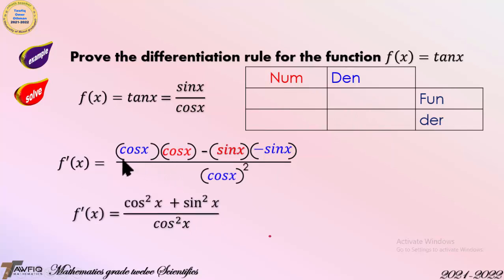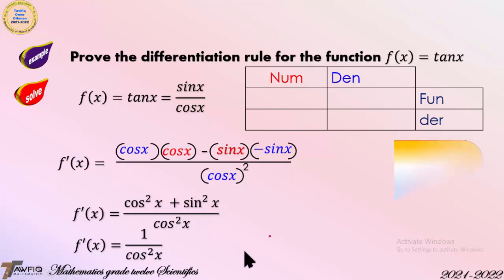Cosine times cosine is cosine squared x, minus times minus is plus, sine times sine is sine squared x. As we know that cosine squared x plus sine squared x is equal to 1, then 1 over cosine squared x, which is the rule of the derivative for the tangent x.